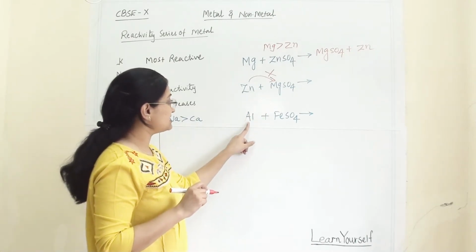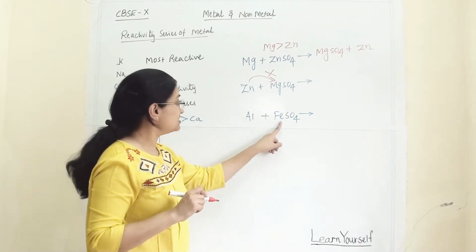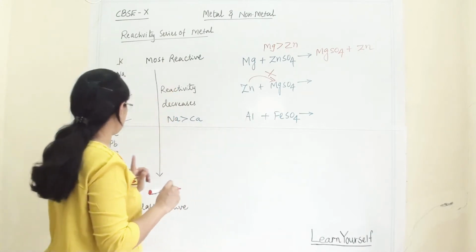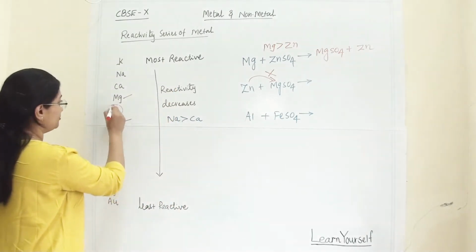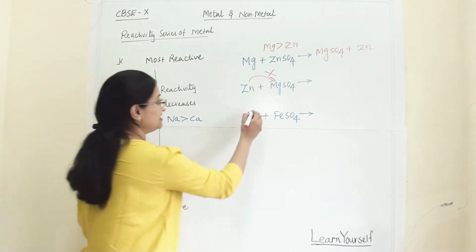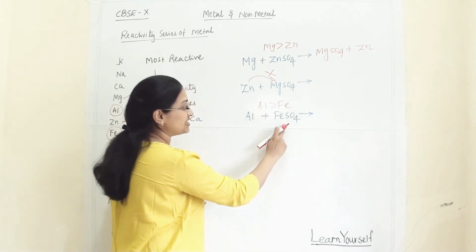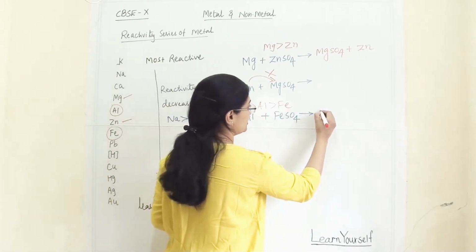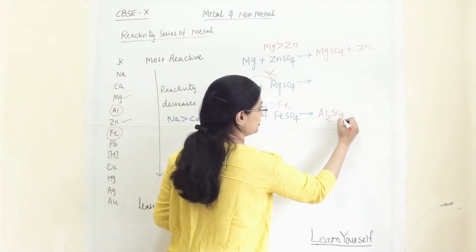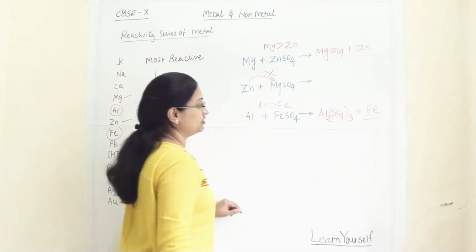Now next is aluminium and iron sulfate. So in this is ferrous sulfate, this is aluminium. So where is the aluminium? Here it is aluminium and here our iron is there. So aluminium is reactive compared to iron. So it will displace iron from the compound. So it will become Al2(SO4)3, aluminium sulfate, and iron will be left alone.